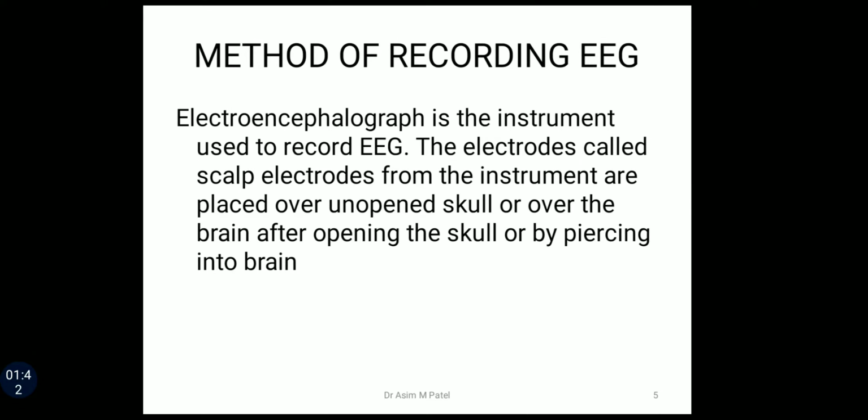Method of recording EEG: electroencephalograph is the instrument used to record EEG. The electrodes, called scalp electrodes, from the instrument are placed over the unopened skull, or over the brain after opening the skull, or by piercing into the brain. Normally they are placed on the unopened skull only.